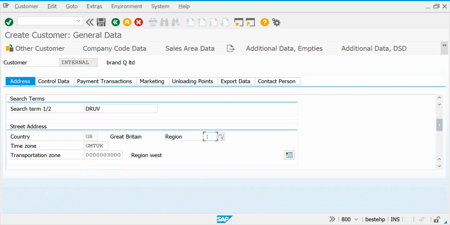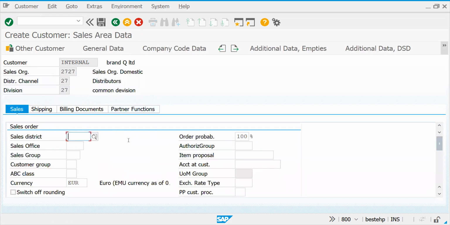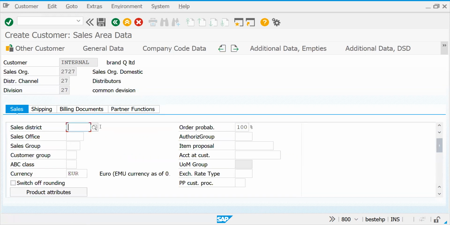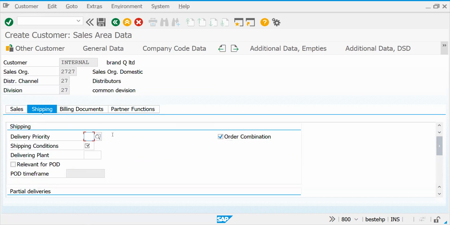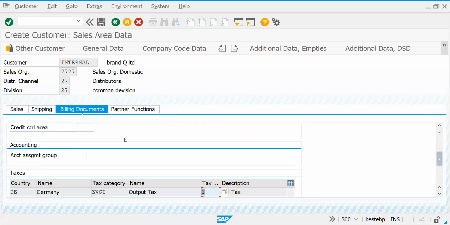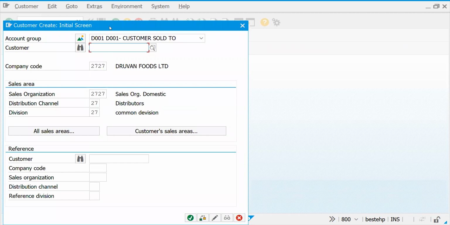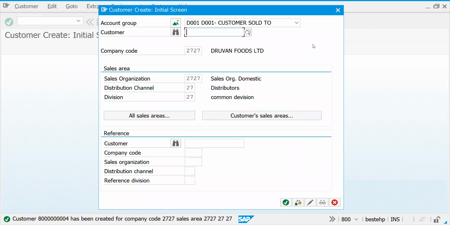Let's go to the company code, then the sales area data. I'm giving shipping details and taxable. If he is taxable, then partner functions, it is an internal number range. So I'm saving this. Now you got a customer with this.